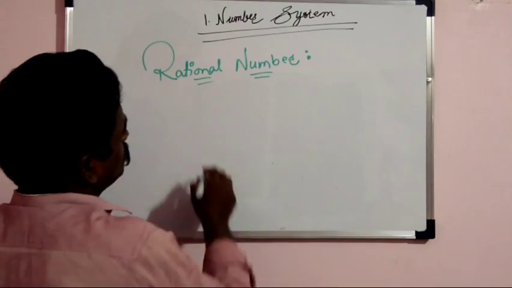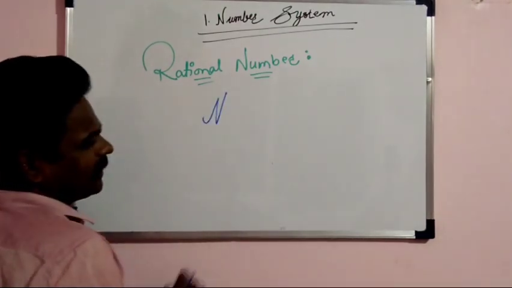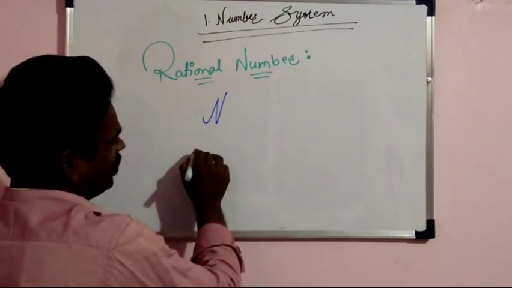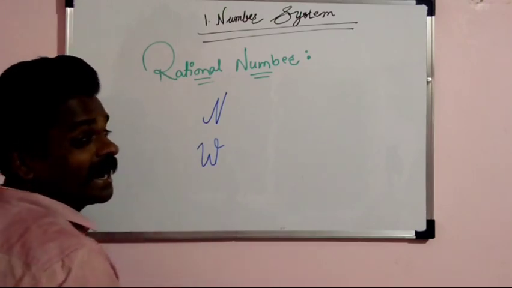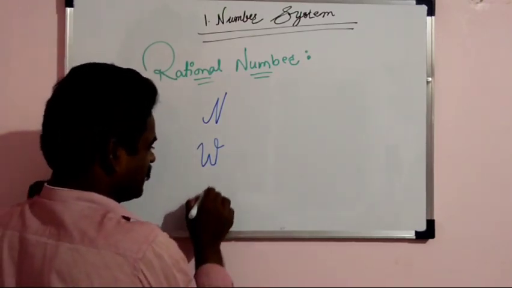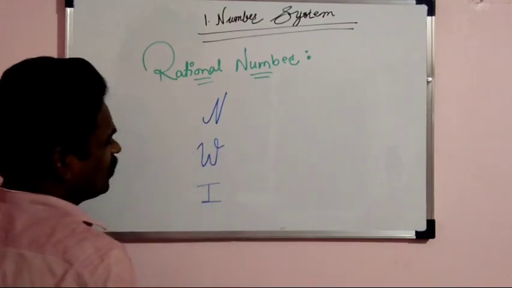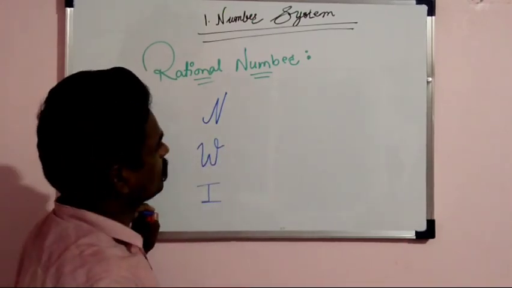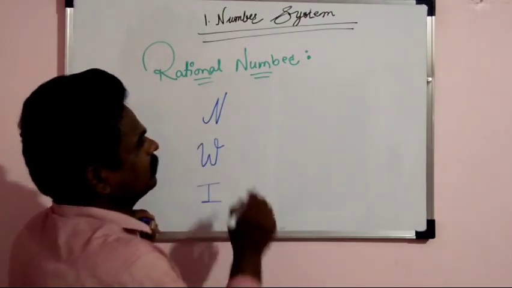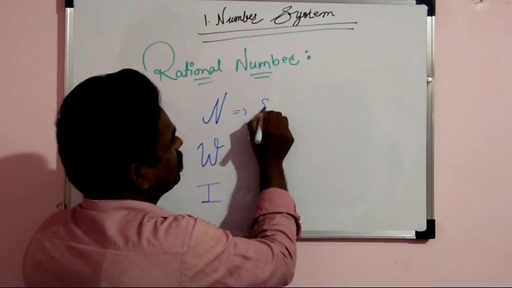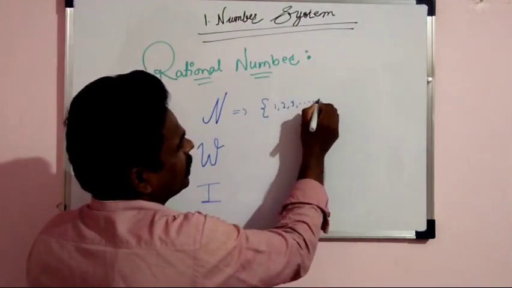So the first one is the set of natural numbers, the second one is the set of whole numbers, the third one is the set of integers. The set of natural numbers, we can write in this way: 1, 2, 3 and so on.